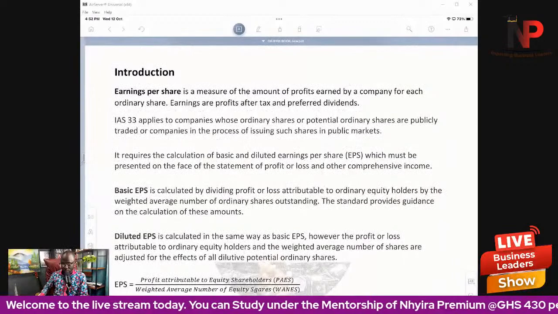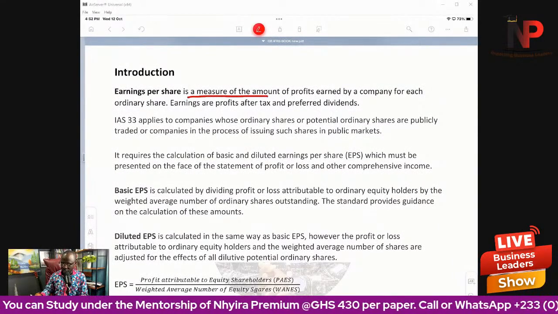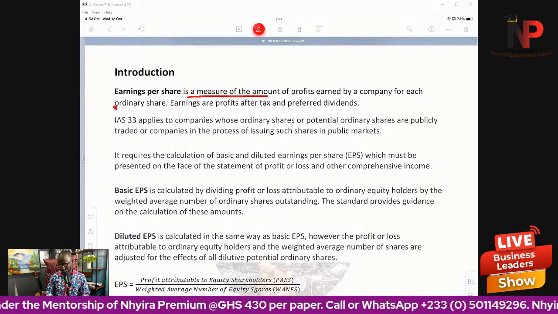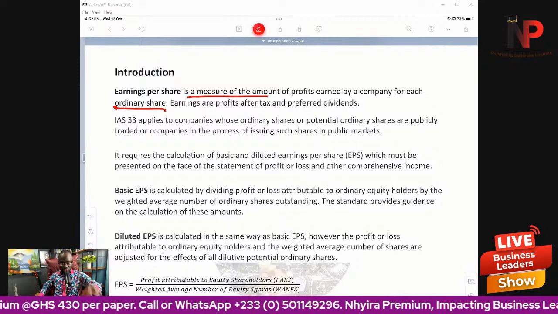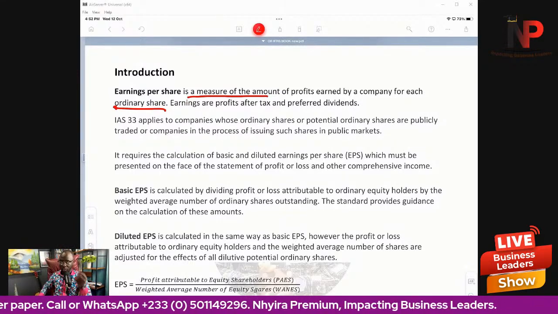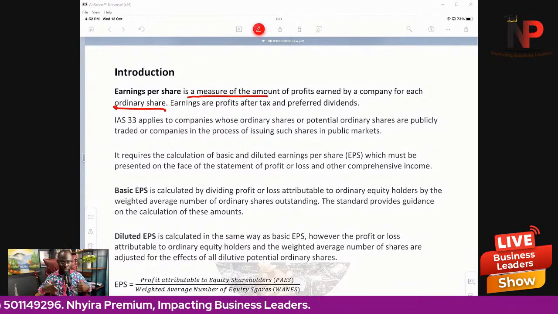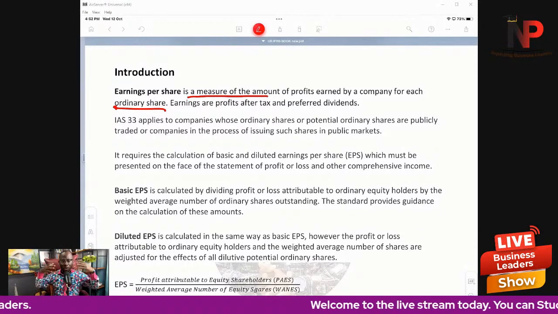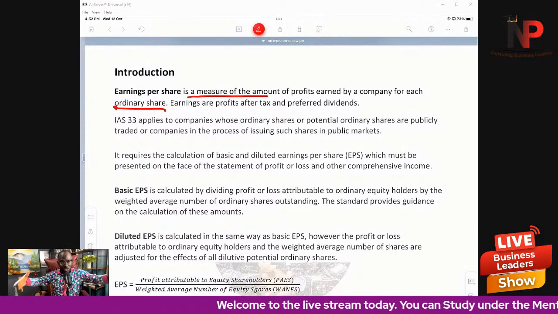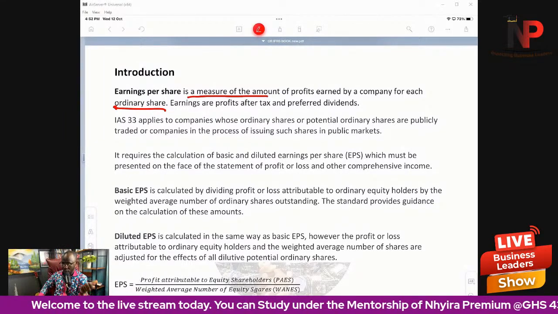So what is earnings per share? Earnings per share is a measure of the amount of profit earned by a company for each ordinary share. So the focus here is on the ordinary shares, like I've mentioned earlier. That is why any dividend that we pay to the preference shareholders would have to be excluded from that profit, and we would divide it by the weighted average number of equity shares, the true owners of the company.